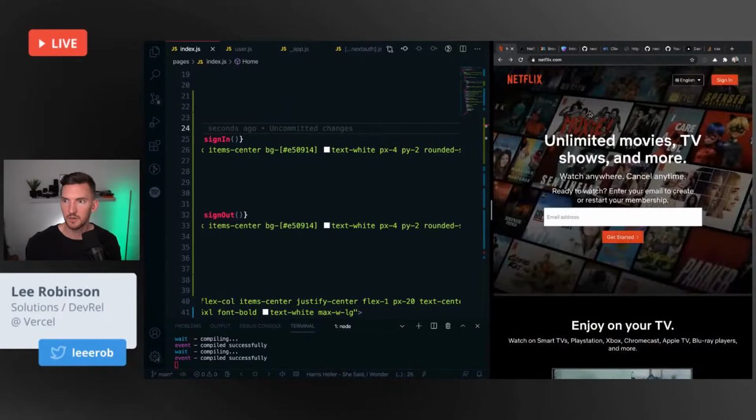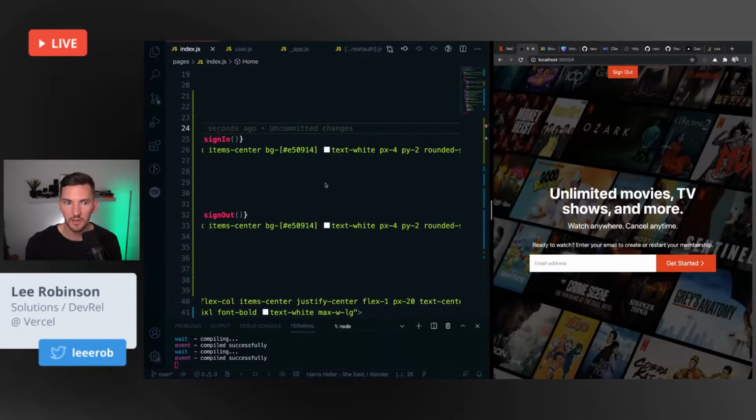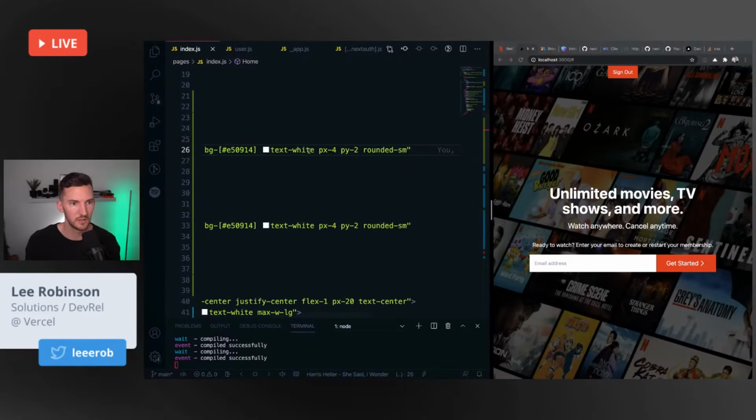That looks pretty good. Honestly, it could probably go even a little bit smaller. Still feels a little large. Let's do text small.